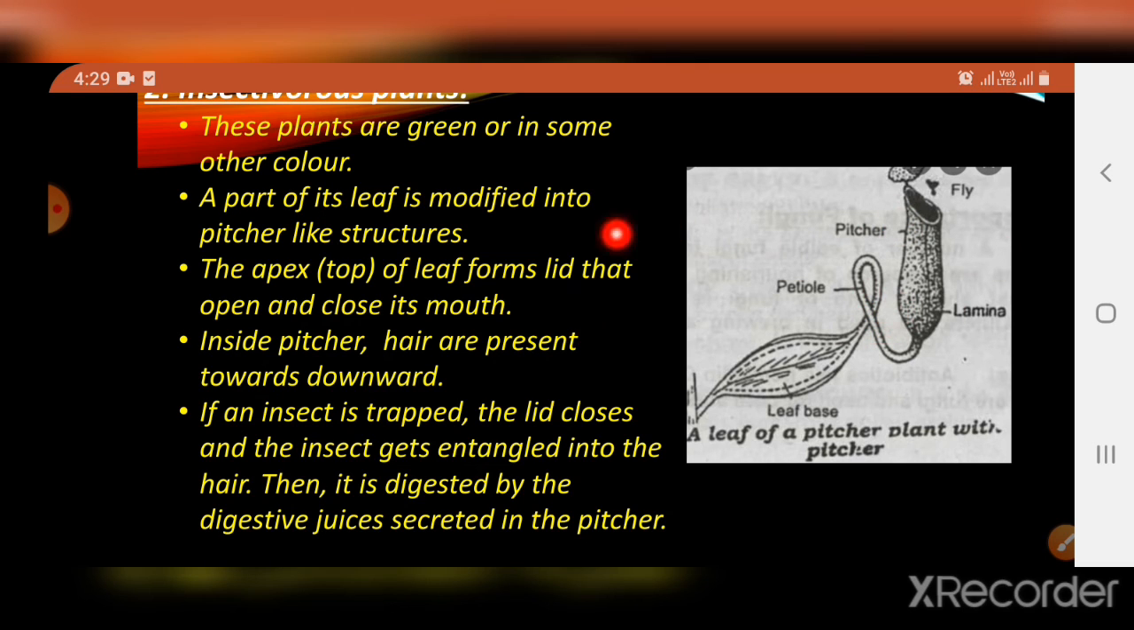Okay, so that's what I have given here. A part of its leaf is modified into pitcher-like structures, and the apex, that is the top of the leaf, forms the lid. Okay, that automatically closes its mouth when a fly or an insect comes and sits here. So hope you have understood this.